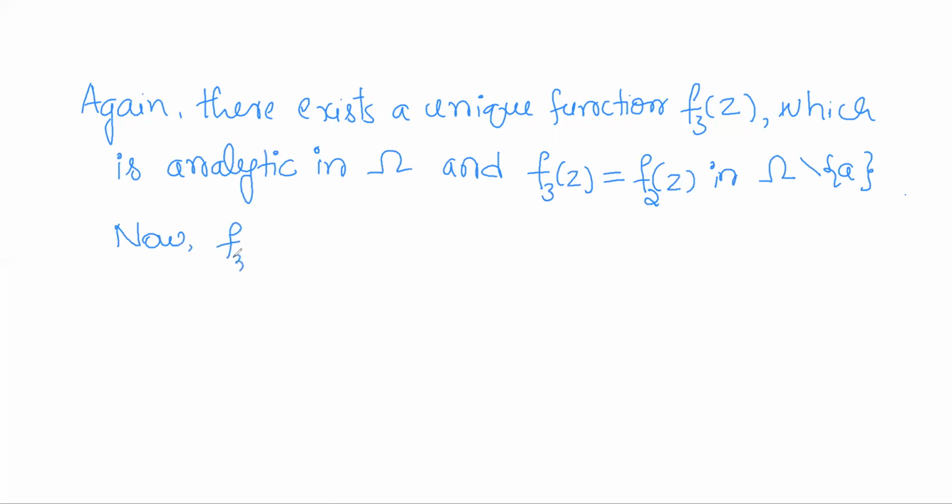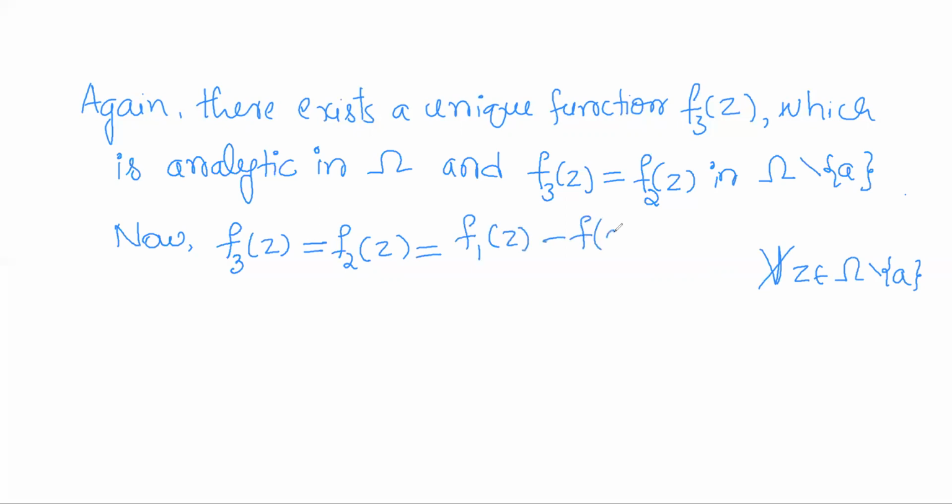Now once again, f3 of z is the same as f2 of z for all points in omega except a. But f2 of z is defined to be f1 of z minus f1 of a divided by z minus a.